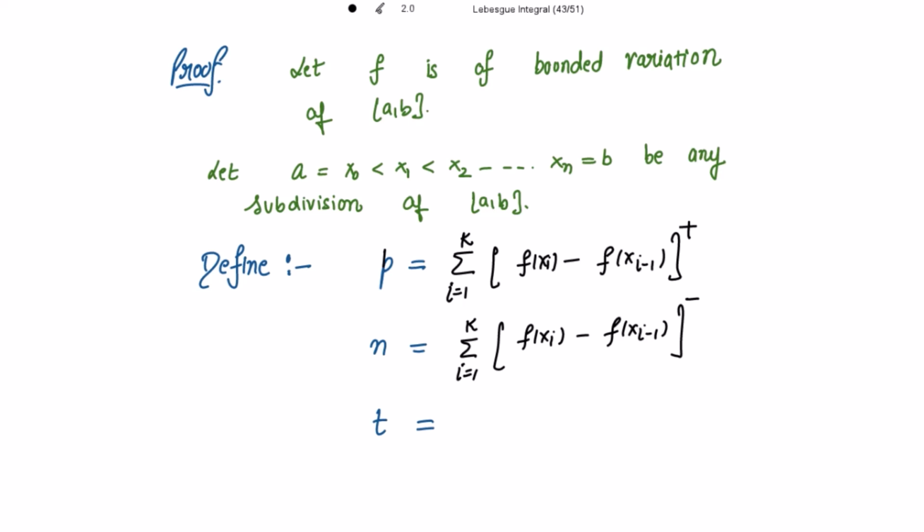Then the total variation t is equal to the sum of p and n, that is the summation of the modulus of f(xi) minus f(x(i-1)).